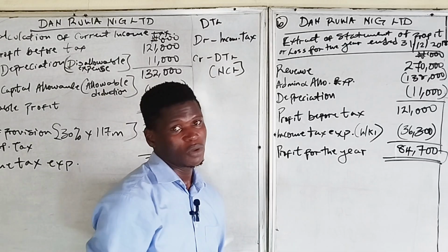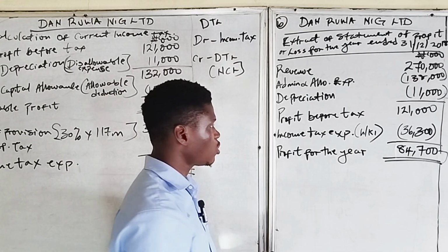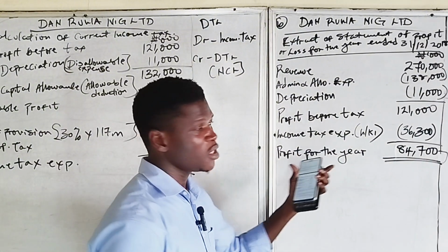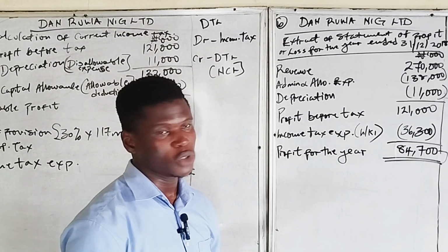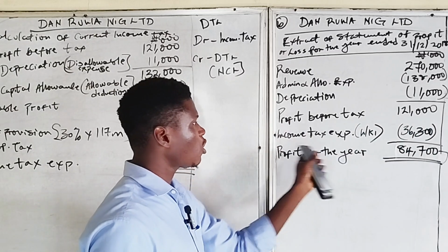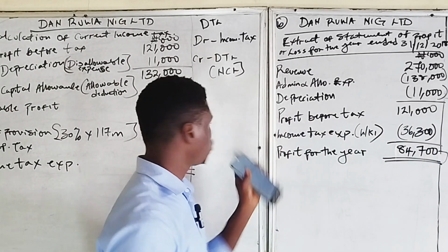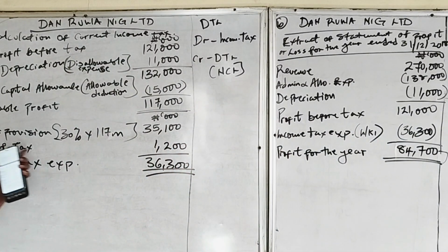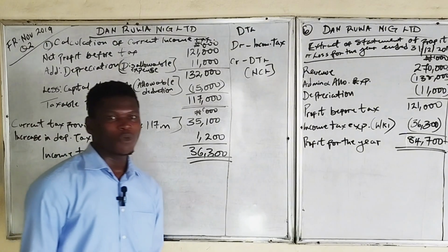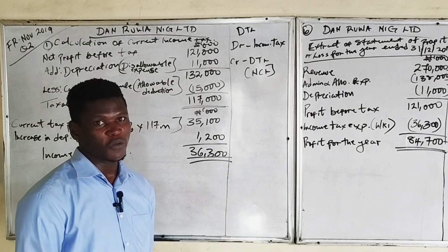So that's that on the question, which is a very straightforward question. So this is the profit for the year that will be transferred to the retained earnings in the statement of financial position, which already includes the movement in deferred tax from our income tax expense calculation, which is here, increase in deferred tax of 1,200,000. So we'll look at another question from the professional level now.